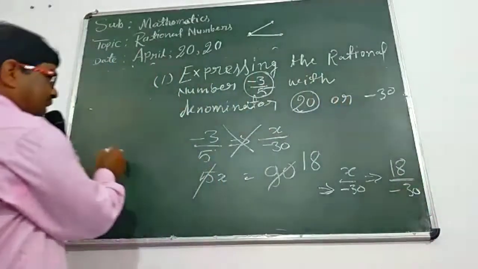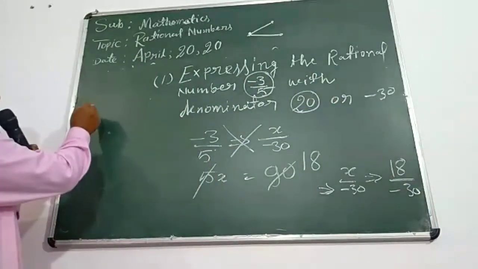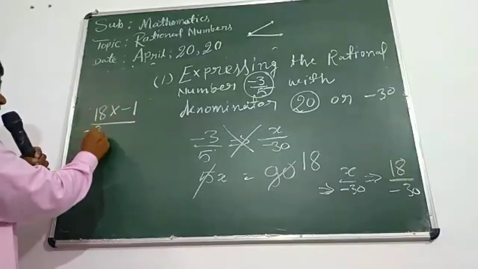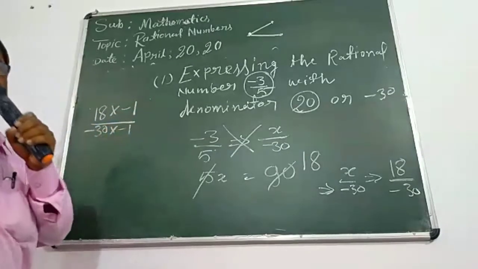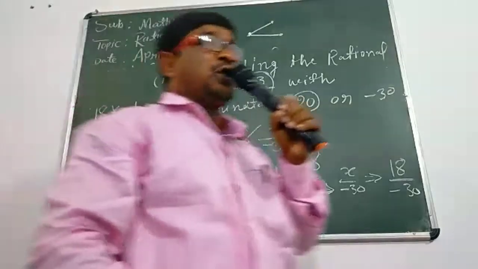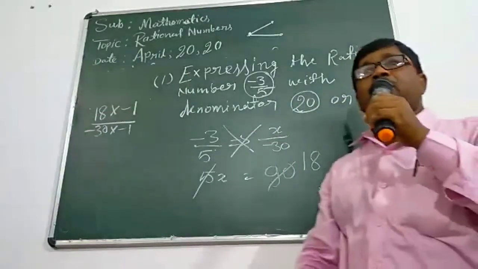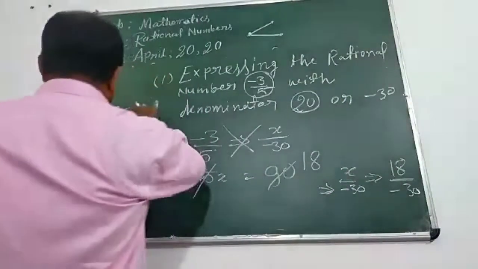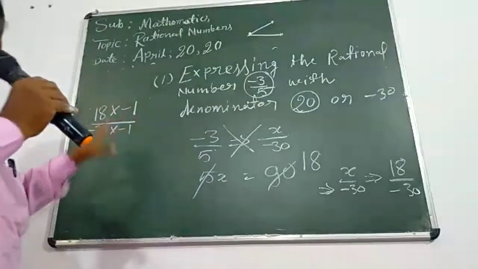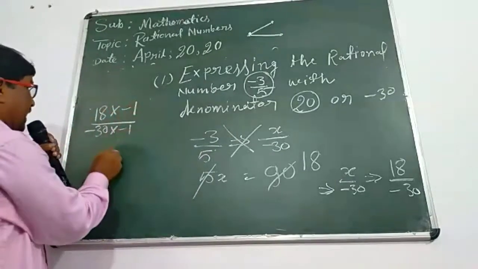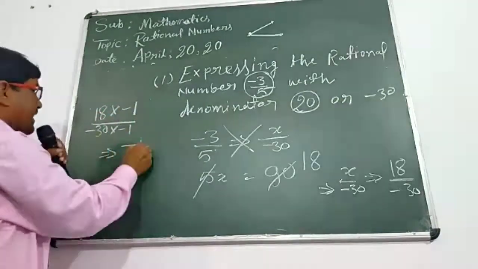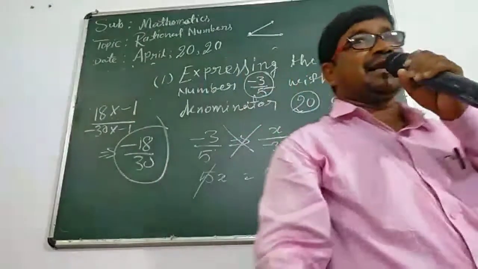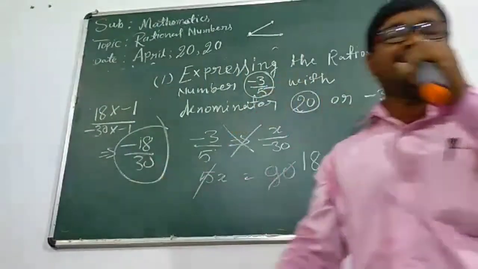Now student, we can use our previous knowledge. Here 18 multiplied by minus 1 and minus 30 multiplied by minus 1. Why are we doing so? Because in the term of rational number, we know the denominator q must be greater than 0. So we are multiplying and dividing the rational number by the same number, minus 1. And in this case, we will get minus 18 upon 30 only. This is the equivalent rational number having its denominator 30. Okay?